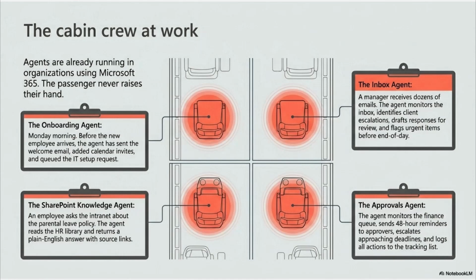The agent monitors the inbox, identifies client escalations, drafts responses for review, and flags urgent items before end of day. The SharePoint knowledge agent. An employee asks about the parental leave policy. The agent reads the HR library and returns a plain English answer with source links. The approvals agent. The agent monitors the finance queue, sends 48-hour reminders to approvers, escalates approaching deadlines, and logs all actions to the tracking list.